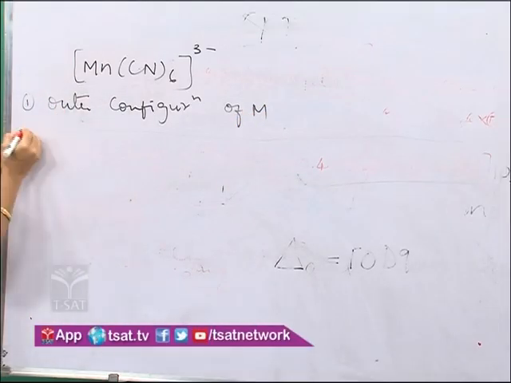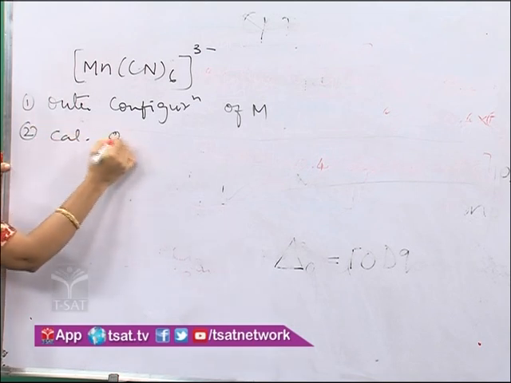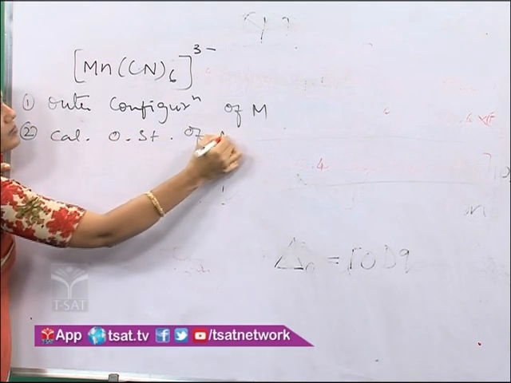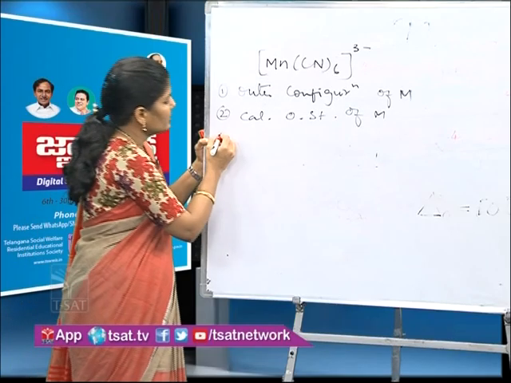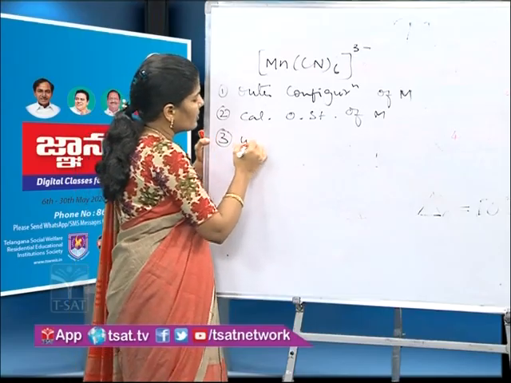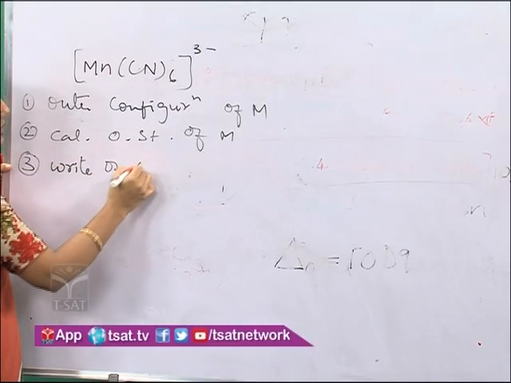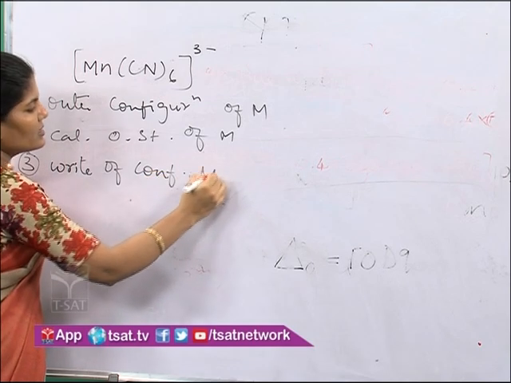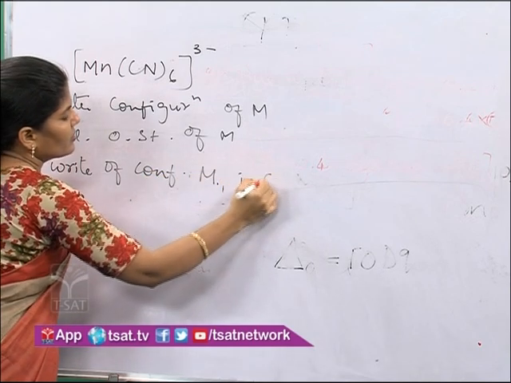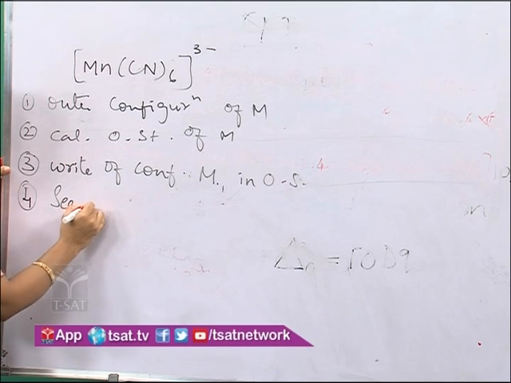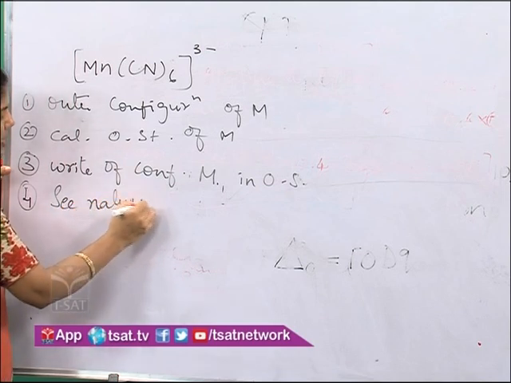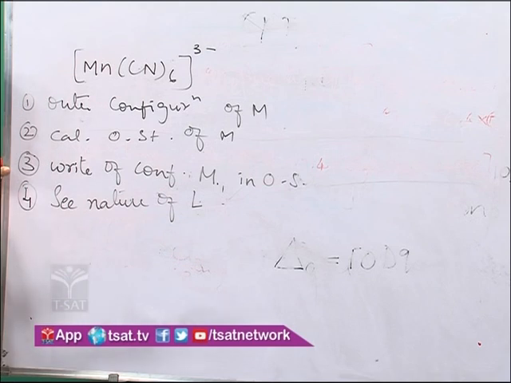Second step is to calculate the oxidation state of the metal. Third step is to write the configuration of the metal in that oxidation state. Fourth step is to see the nature of the ligand, that means whether it is a strong ligand or a weak ligand.